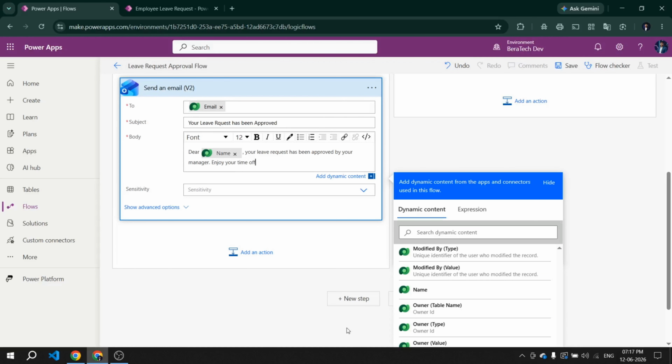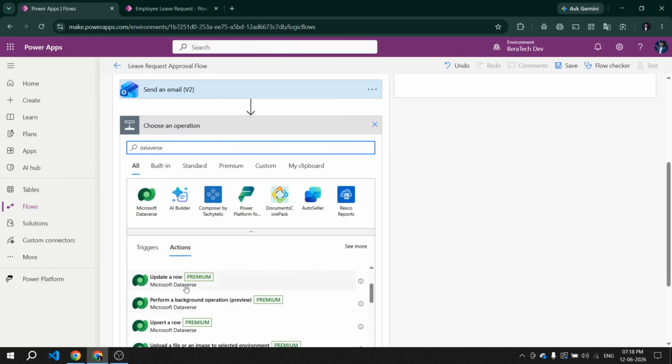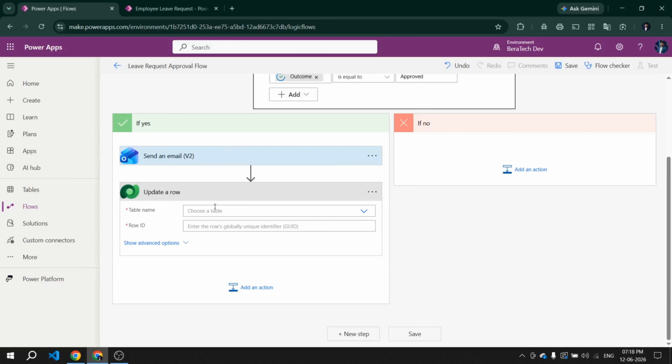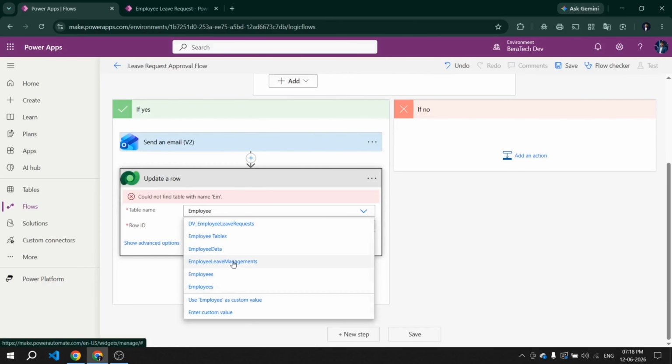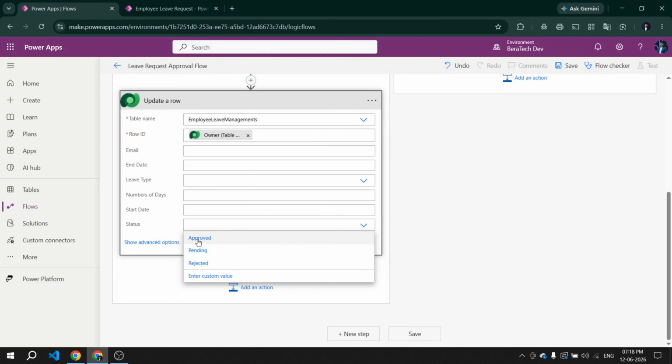Enjoy your time off. Now add one more action in yes branch, search for Dataverse. Select update a row and configure the update action. Table name, row ID from triggered dynamic content and status set to approve.